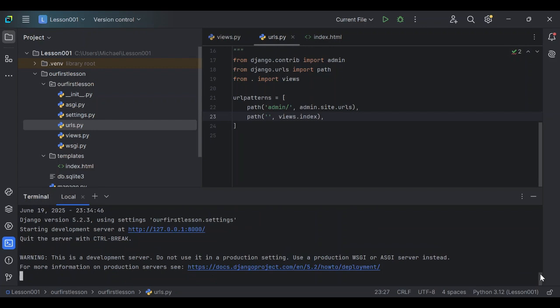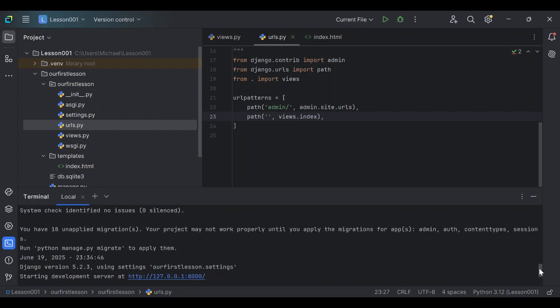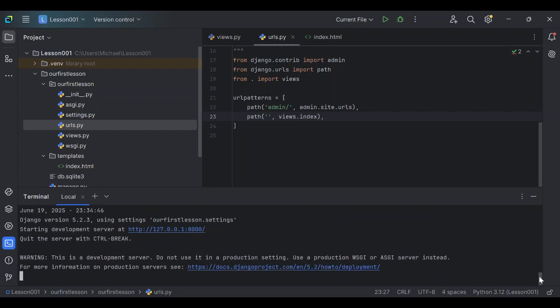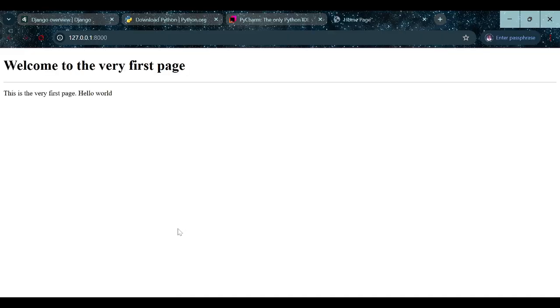The warning is still there saying that we haven't applied migrations, but we can ignore that first of all. So we'll click on this starting development server at localhost and see what it has for us. Let's go. Oh yeah, there we go. Welcome to the very first page. This is the very first page. Hello world.